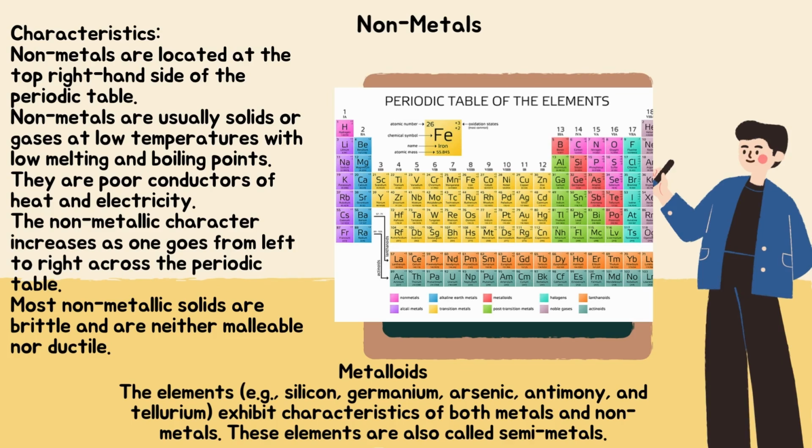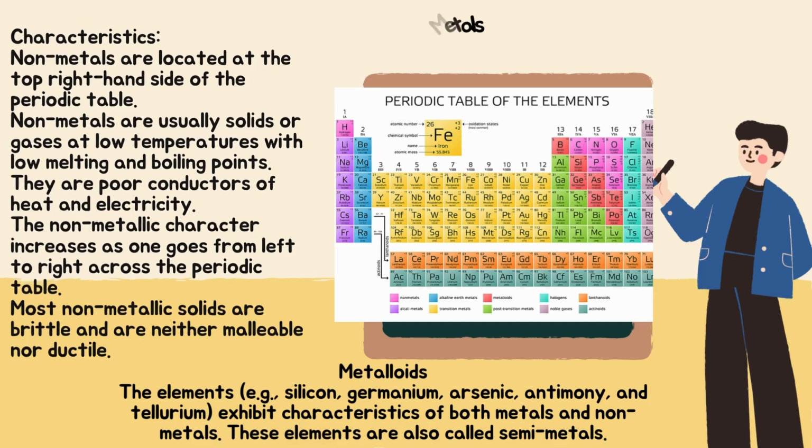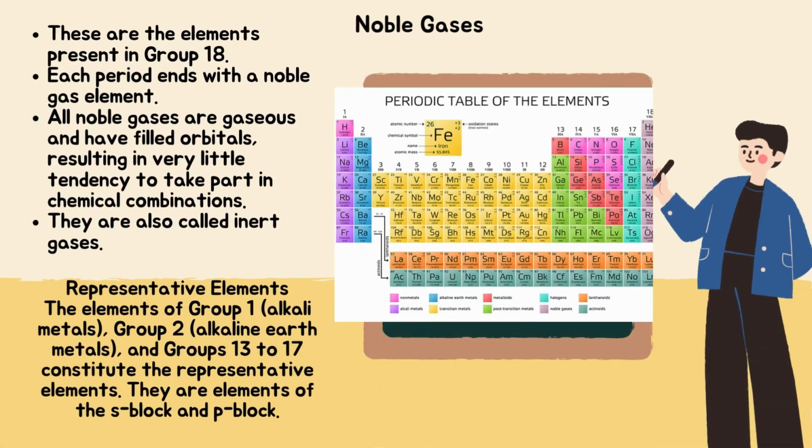Metalloids. The elements silicon, germanium, arsenic, antimony, and tellurium exhibit characteristics of both metals and nonmetals. These elements are also called semi-metals. Noble gases, these are the elements present in group 18. Each period ends with a noble gas element. All noble gases are gaseous and have filled orbitals, resulting in very little tendency to take part in chemical combinations. They are also called inert gases.